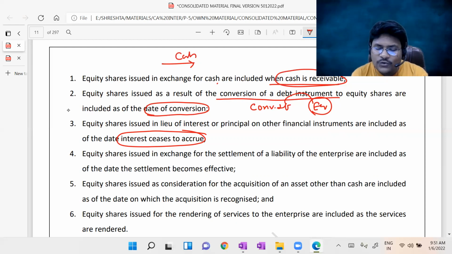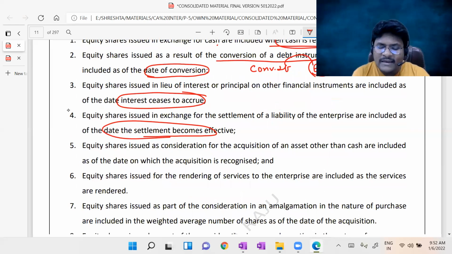Equity shares issued in exchange for the settlement of a liability of the enterprise are included as of the date settlement becomes effective. For example, you purchased certain goods from the other party. Rather than payment in cash, if you issued the equity shares, what is the effective date of the issue of equity shares? That is simply the date settlement becomes effective.